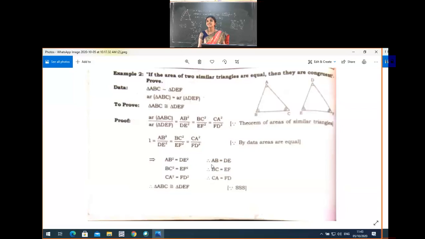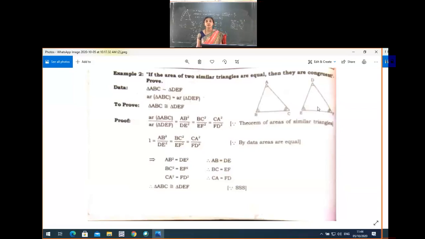See, we have compared the two triangles. AB is equal to DE, result we got. BC is equal to EF, result we got. And CA is equal to FD, result we got. So three sides of this triangle are equal to three sides of this triangle. Therefore, according to the SSS congruency criteria, triangle ABC is congruent to triangle DEF.